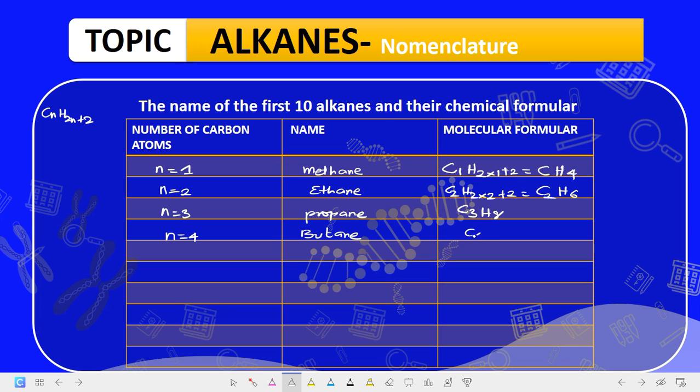So this gives us C4H10. When n is equal to 5, this is pentane, and the formula is C5H12. Then when n is equal to 6, you call it hexane, and the formula is C6H14.